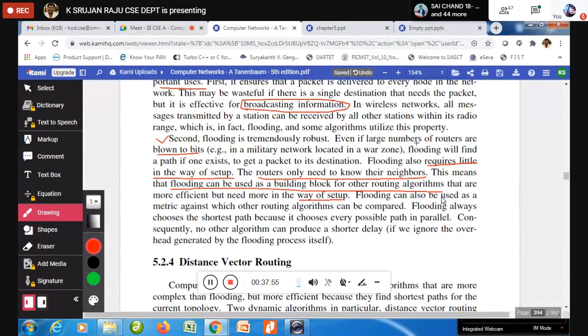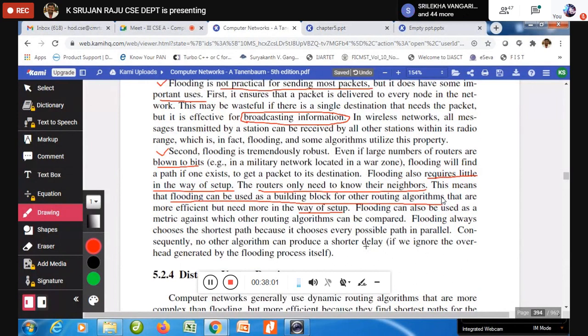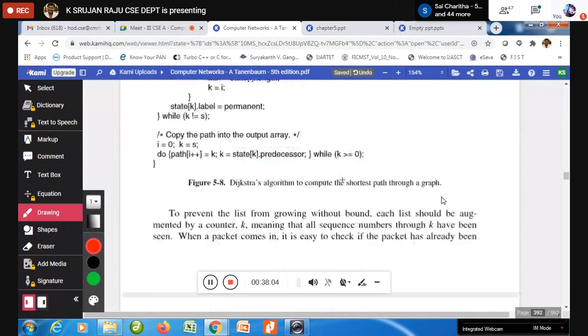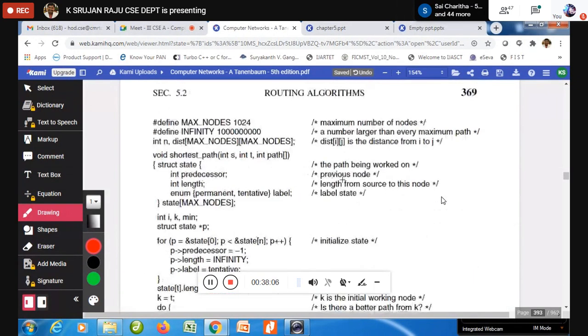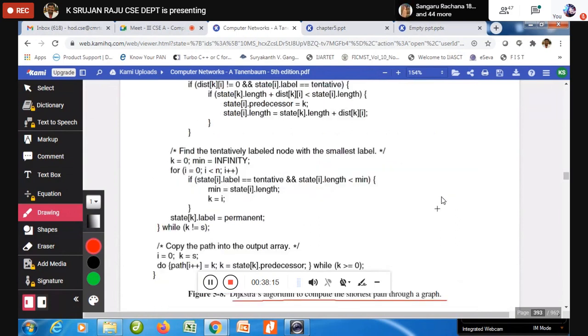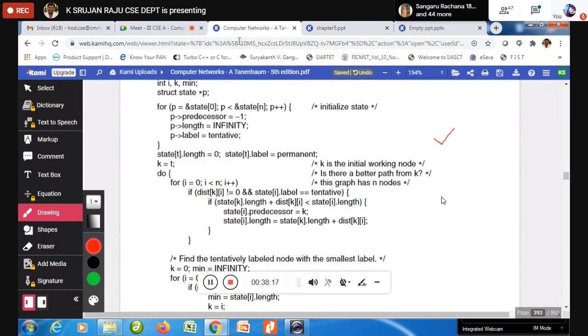We will see how we use this flooding in further topics. But this is the first one, how we counter. I hope you have understood. And if you look in your textbook, there is also a program given for the Dijkstra algorithm to compute the shortest path. So this is the Dijkstra algorithm, and that is flooding.